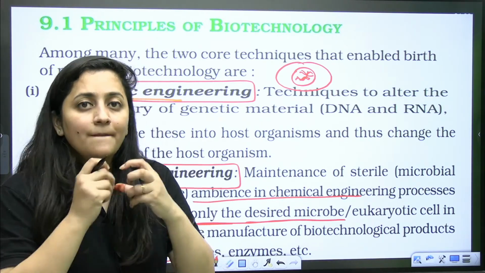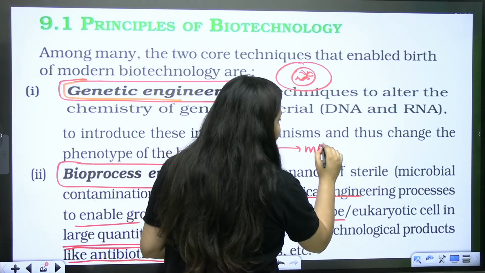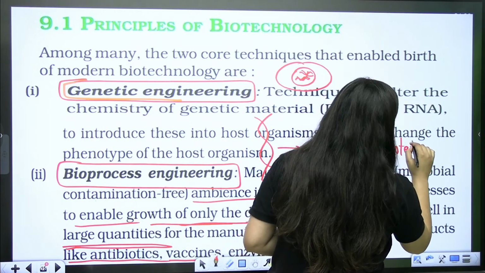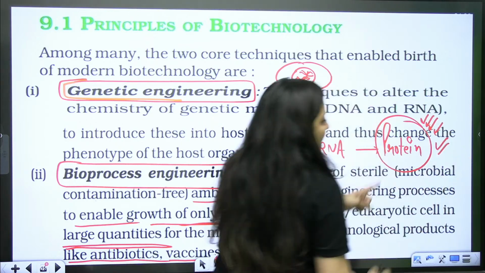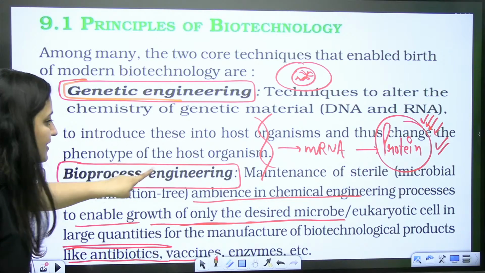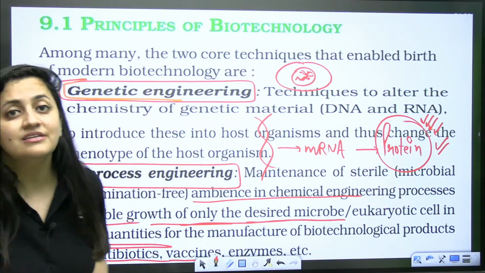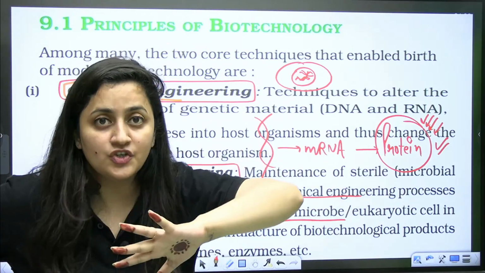Clear? So basically, if I am altering the DNA, it means I need that altered protein. I need that recombinant protein, that enzyme. That is what I want. And for the synthesis of that protein, this chemical engineering, this bioprocess technology is very important, because it will provide me the infection-free conditions, right?